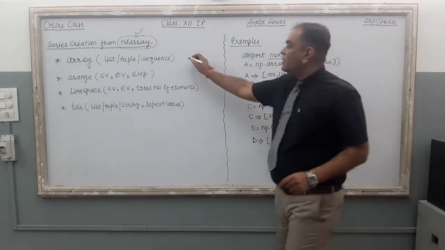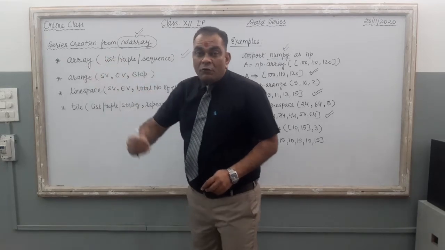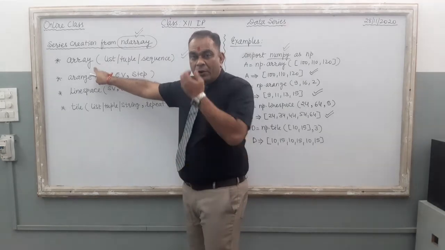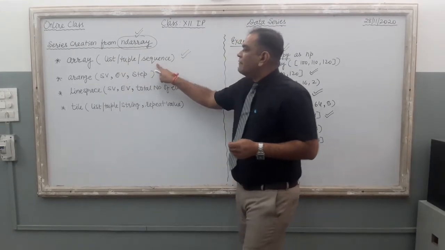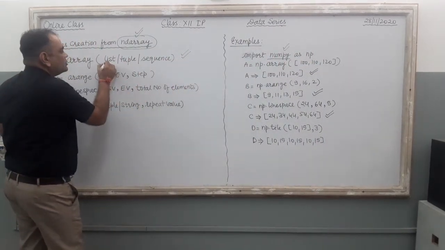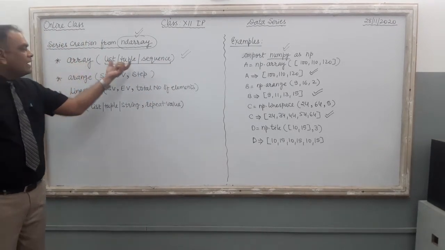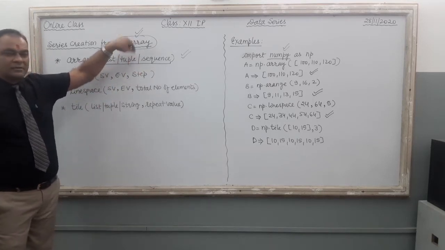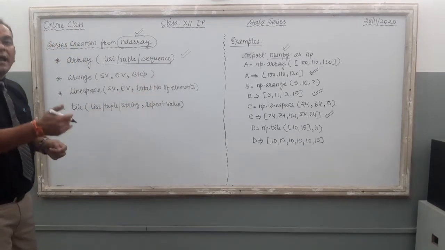Clear? So what is there in the first function? Array. Just look at this function. If you want to create an array, you can use this function of the numpy module, and this function will take a list or tuple or sequence for its operation. Inside the bracket you just give input arguments to the function. Array will take either a list or tuple or sequence. You can put this list or tuple or sequence in this small bracket, and then automatically an array is created.